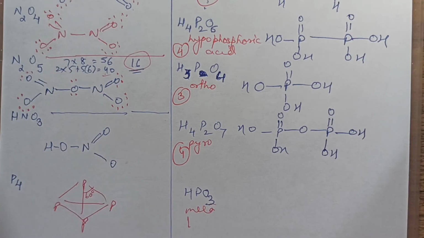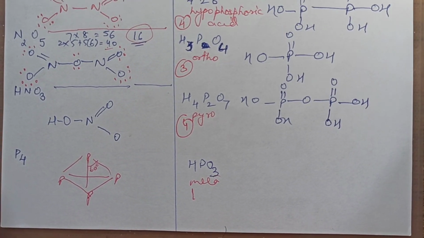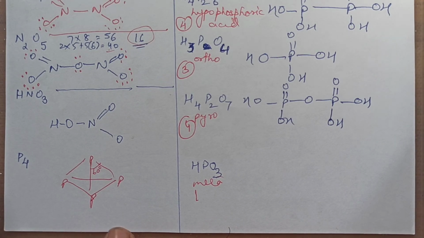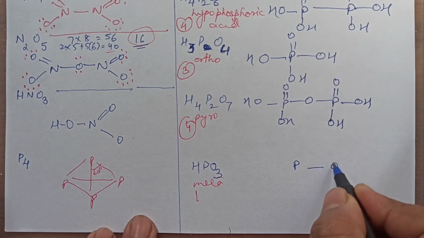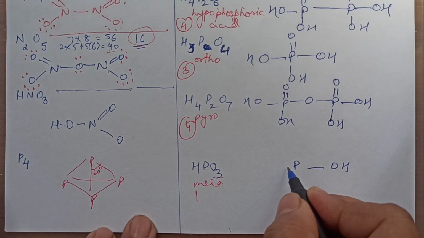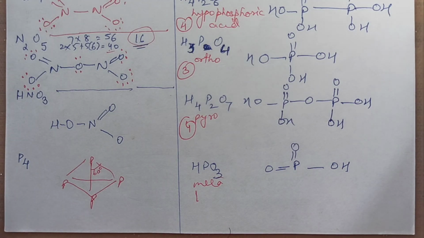Next one is the last one, metaphosphoric acid. Now when you draw metaphosphoric acid, it is a slightly different structure. We will draw P. 1 basicity means 1 OH, and remaining all the oxygens you are going to put. This is the only structure where the phosphorus is surrounded by 3, otherwise it is always surrounded by 4.